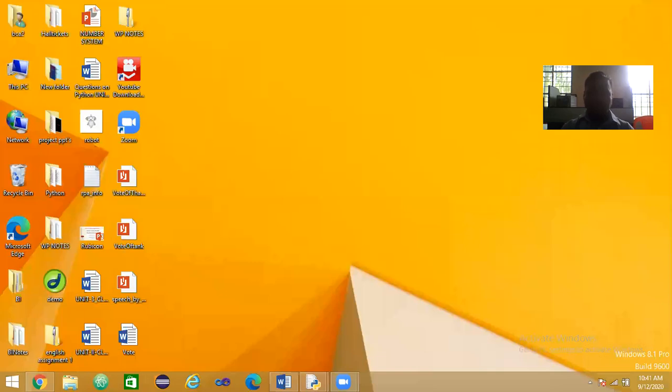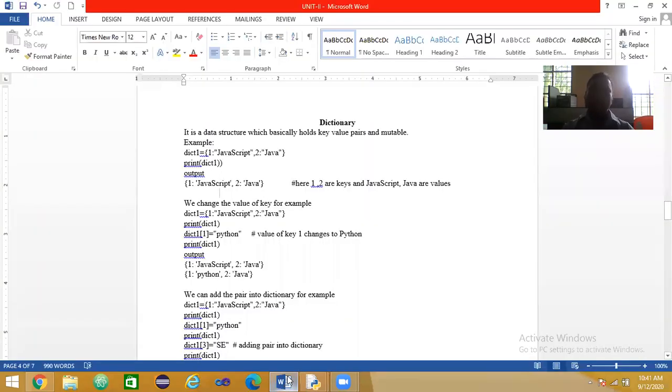Okay, fine. I will start the next important concept, that is the dictionary. Dictionary is a data structure which basically holds key value pairs. It is a collection of key value pairs in a simple way, and it is also mutable.